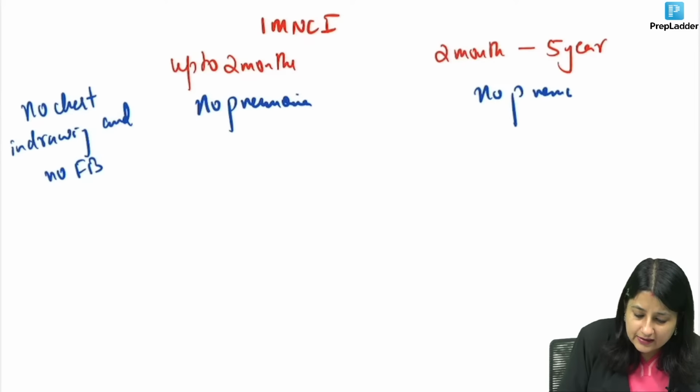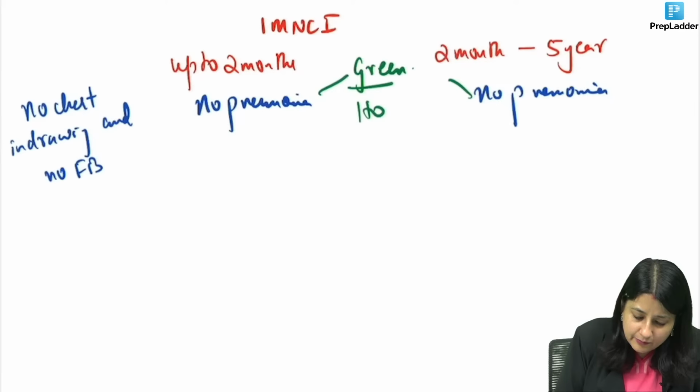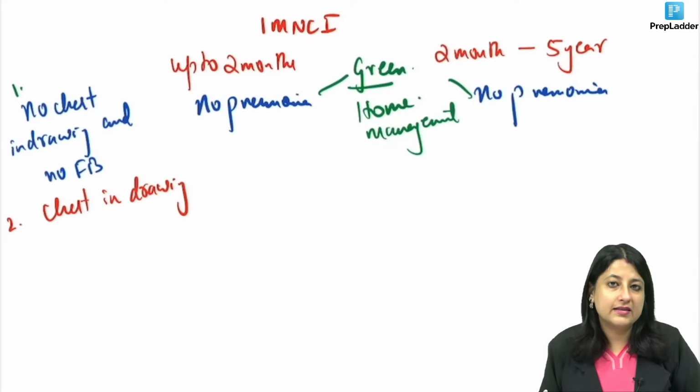And in which color are you going to manage according to IMNCI? It's a color-coded management. So this goes in green color, and green color means home management. What does green color mean, guys? Green means home management. Then comes the second situation. You have to look, is chest indrawing present? I hope from pediatrics you know practically how to assess chest indrawing.